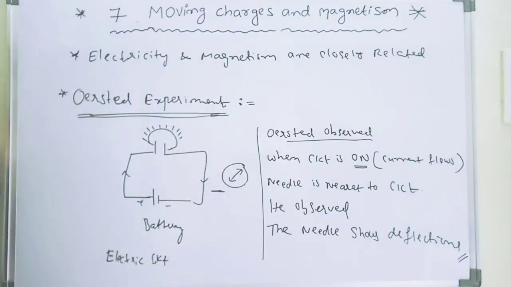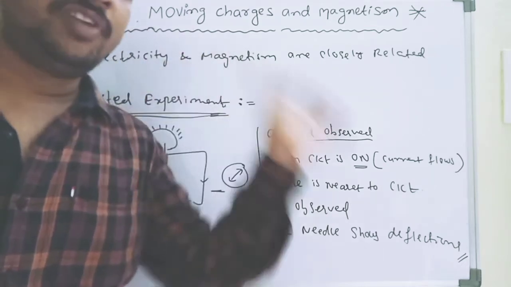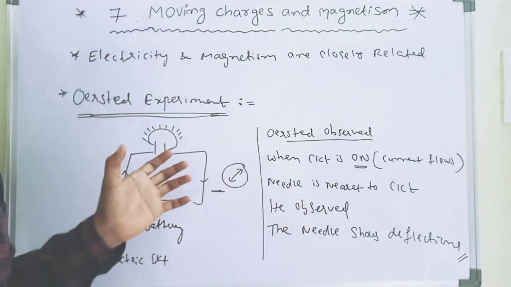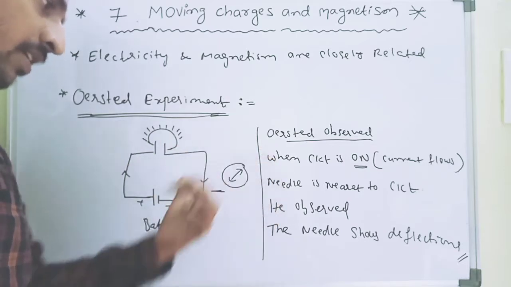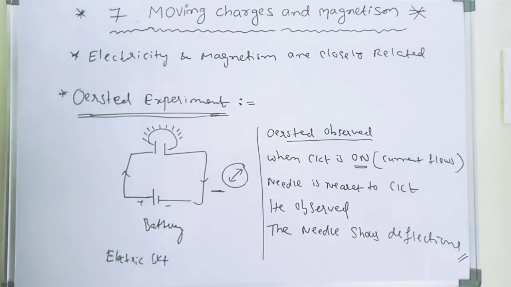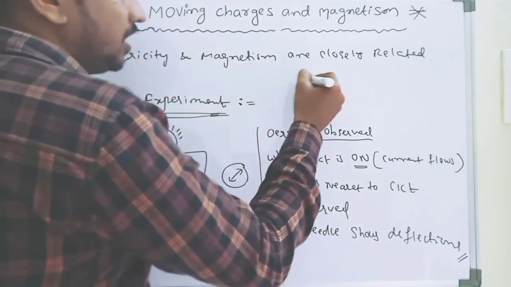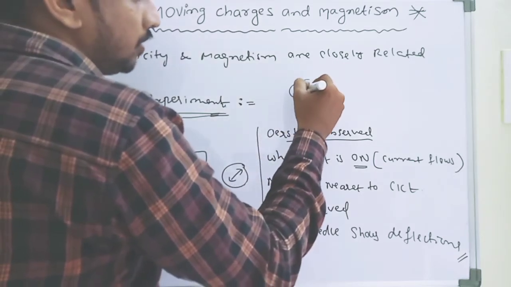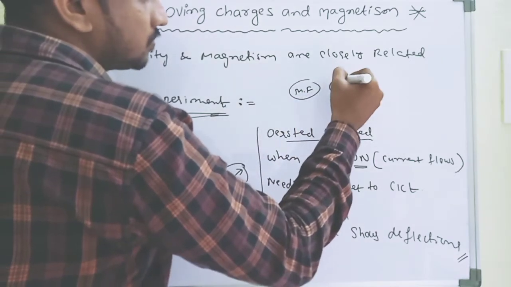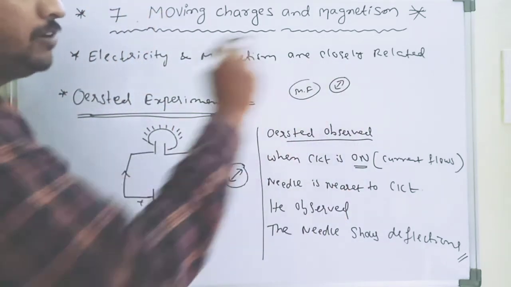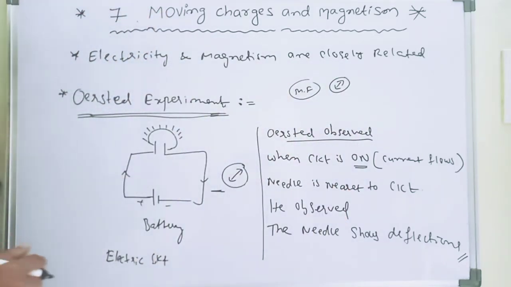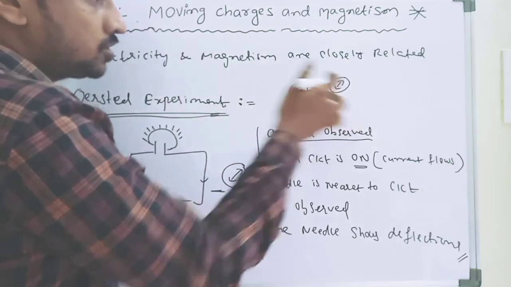Very clear. When the magnetic needle shows deflections, compulsorily a magnetic field is there at the nearer point. So that's why the magnetic needle shows deflections.